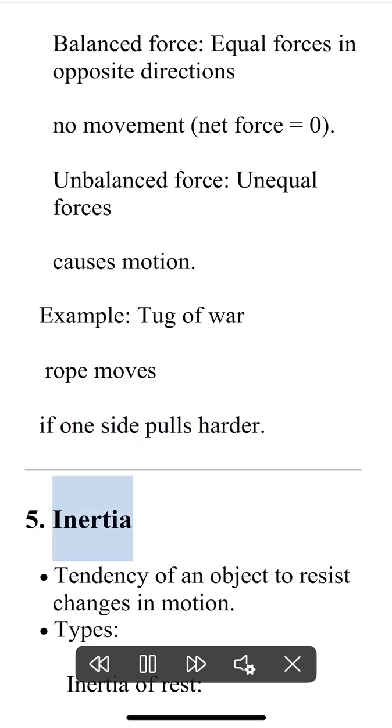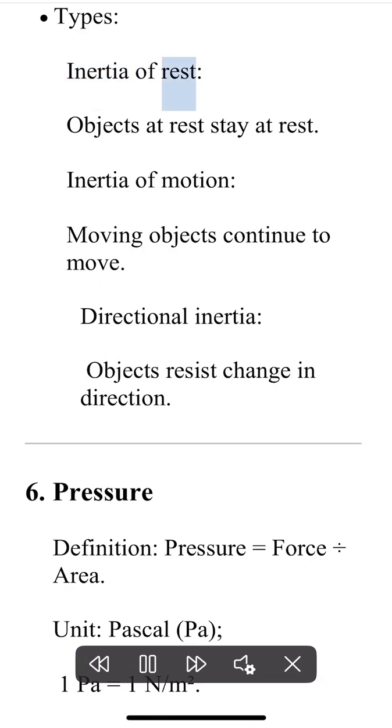5. Inertia. Tendency of an object to resist changes in motion. Types. Inertia of rest. Objects at rest stay at rest. Inertia of motion. Moving objects continue to move. Directional inertia. Objects resist change in direction.